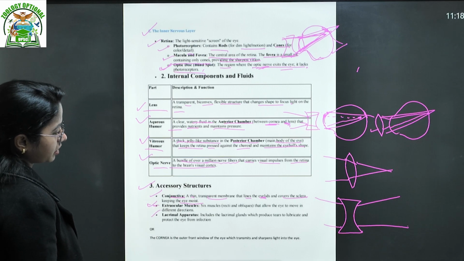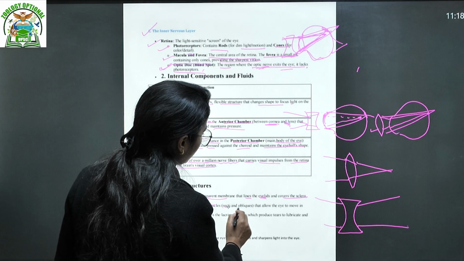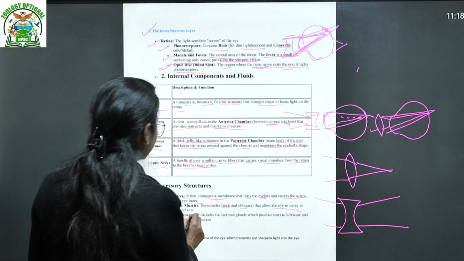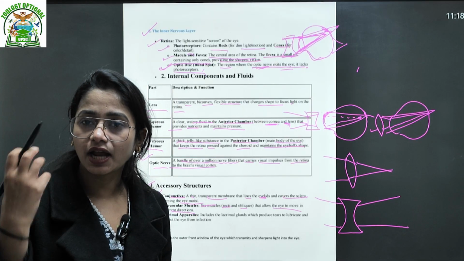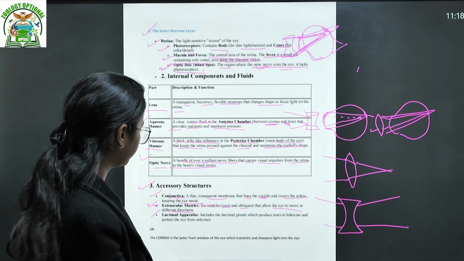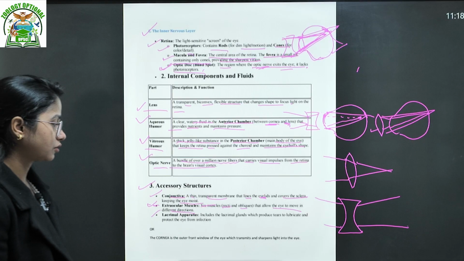Then extraocular muscles. There are 6 muscles, recti and obliques, that allow the eye to move in different directions. And of course, the eye can move in the eyeball socket. So that is a kind of movement. Extraocular muscles help with this.